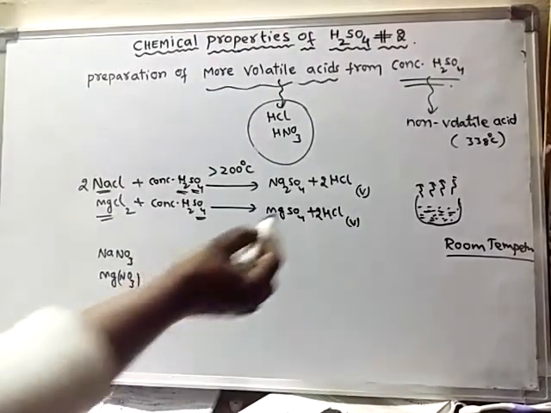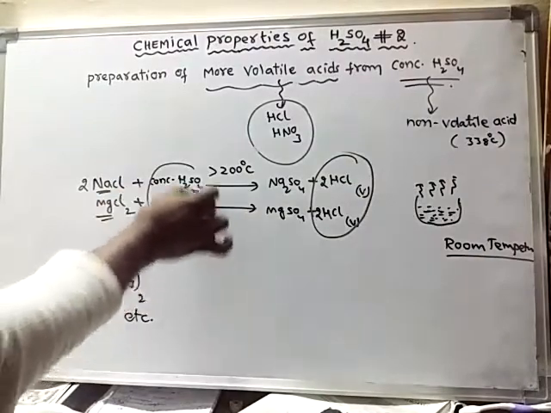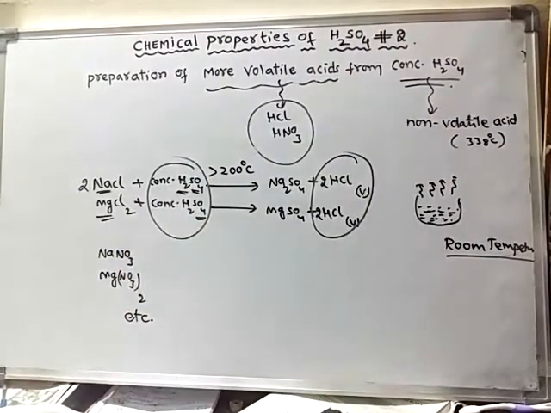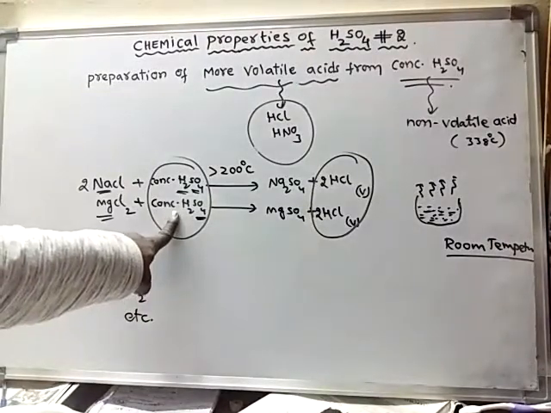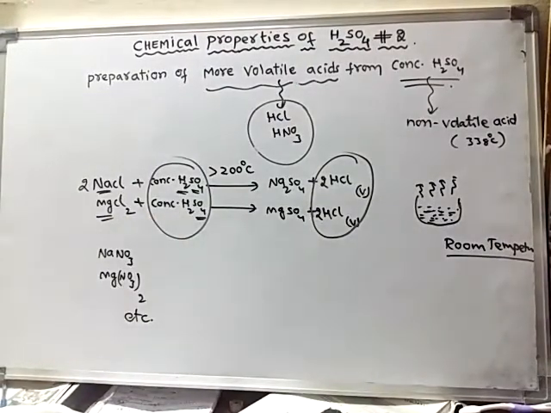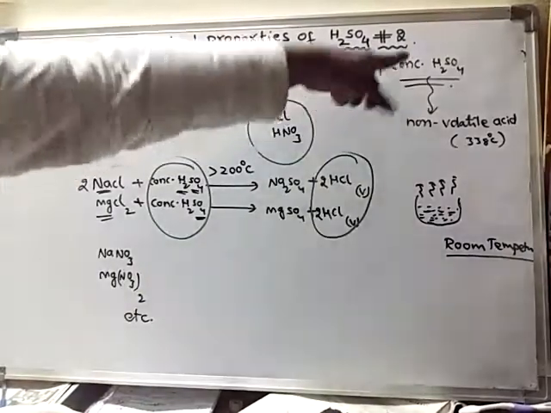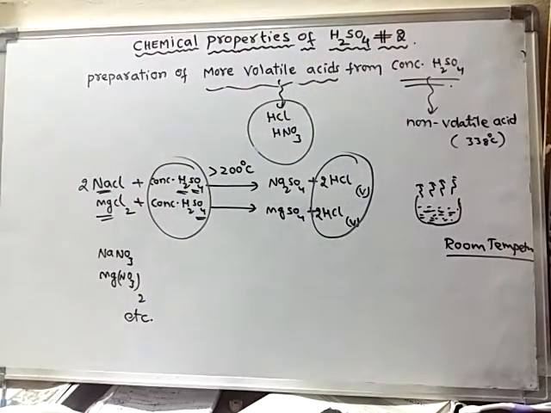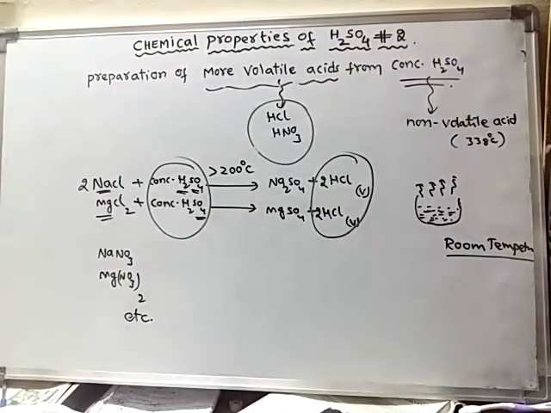So these more volatile acids are formed from a less volatile or non-volatile acid. Like this, preparation of more volatile acids from concentrated sulfuric acid can be done, and this is explained under the chemical properties of sulfuric acid.